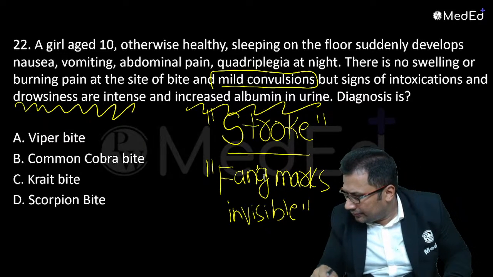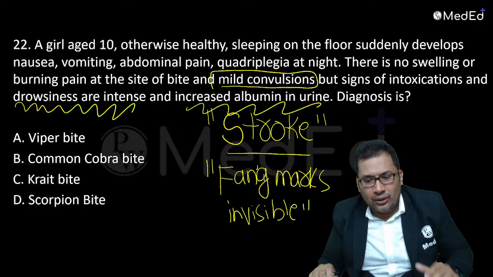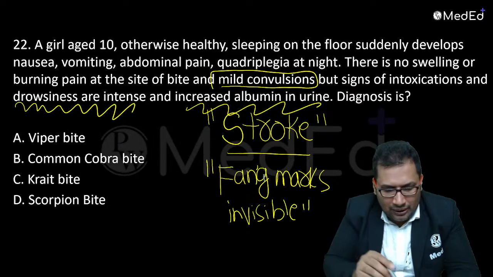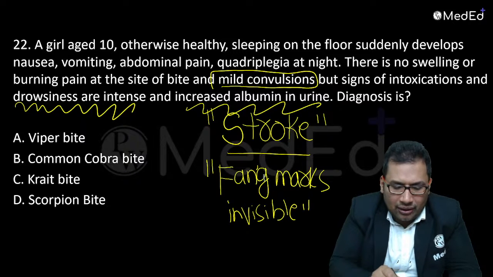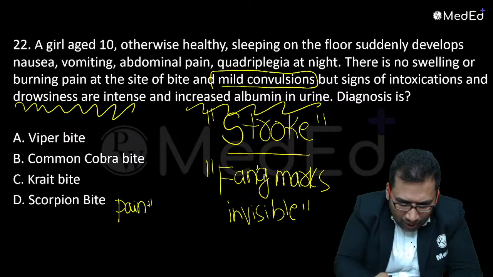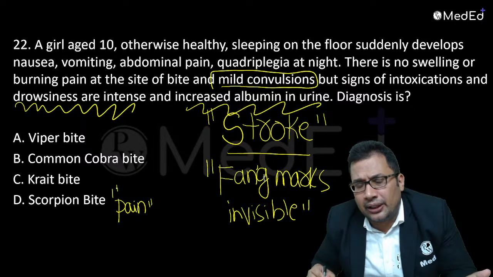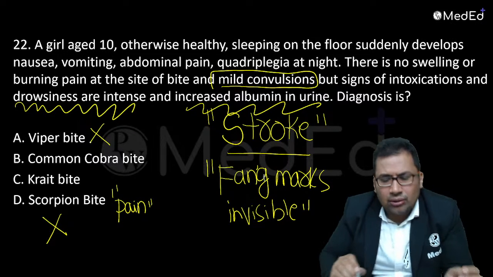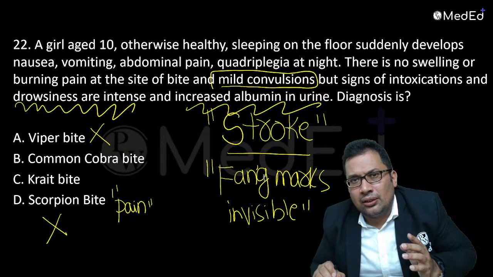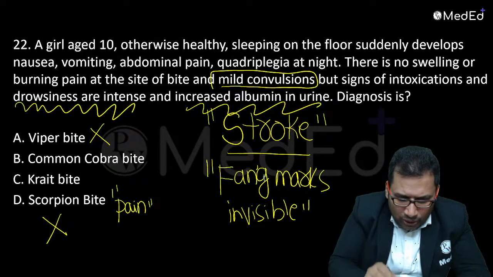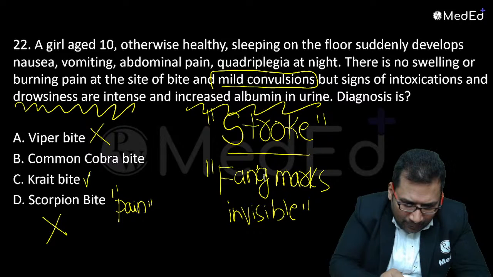What is the answer? Remember, the answer is either viper bite or common cobra, or krait bite. Or it is scorpion bite, but in scorpion bite pain is maximum, the commonest feature. So not scorpion. Viper bite? Viper is vasculotoxic, neuroparalysis very rare. So not viper. Common cobra or krait. The answer is common krait bite.